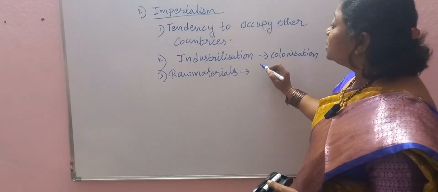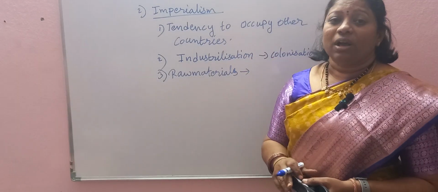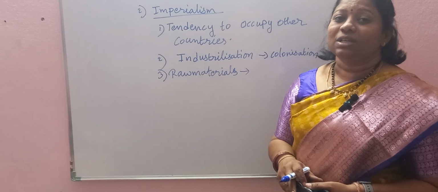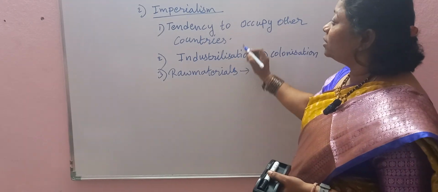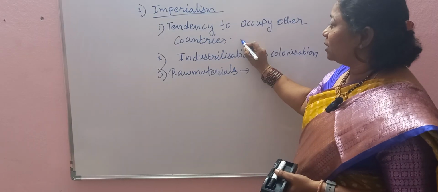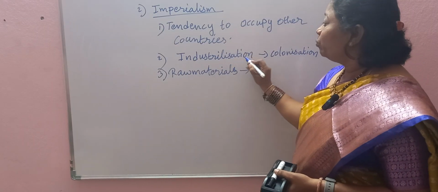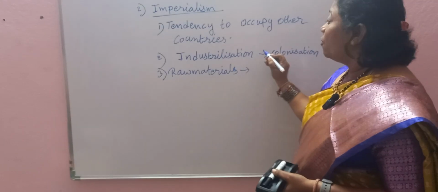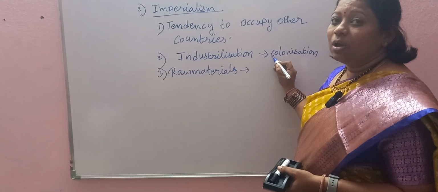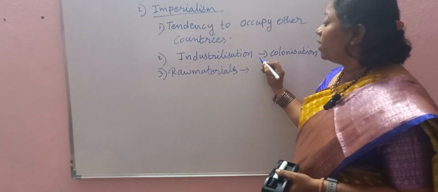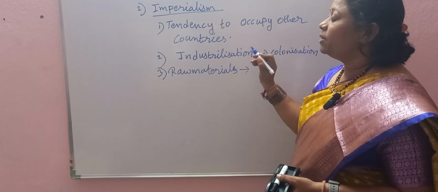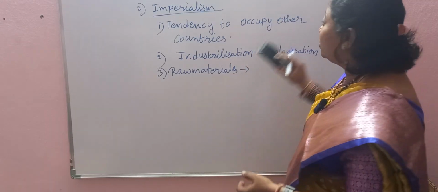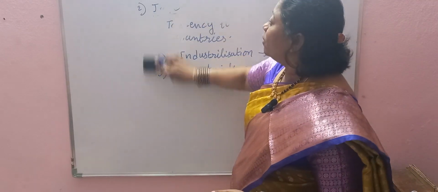So this led to the occurrence of the First World War as well as the Second World War. So finally, this tendency to occupy other countries, especially because of industrialization, for the sake of raw materials, colonization spread, and because of that there was a war between the countries, which led to World War I and World War II.